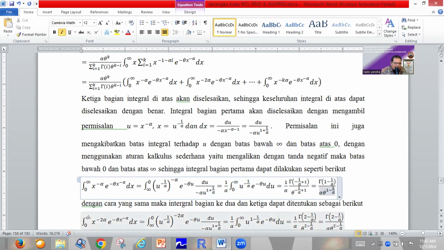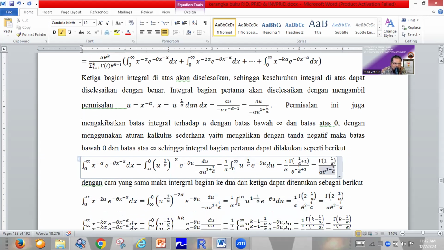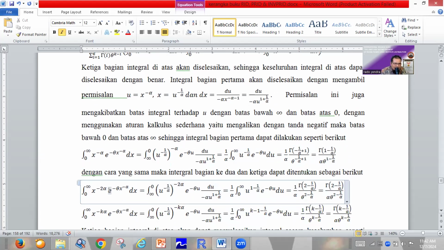For the second partition, in the same way, we change x to u. So we solve the integral in the operator du. We integrate 1 divided by alpha, integral 0 to infinity, u power 1 minus 1 divided by alpha, exponent minus theta u.